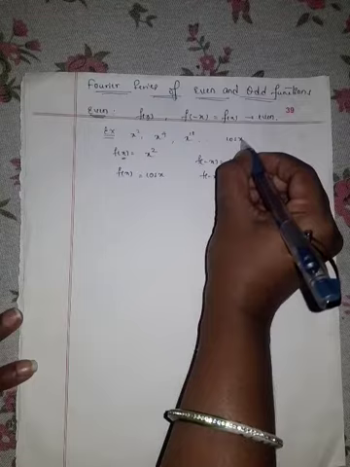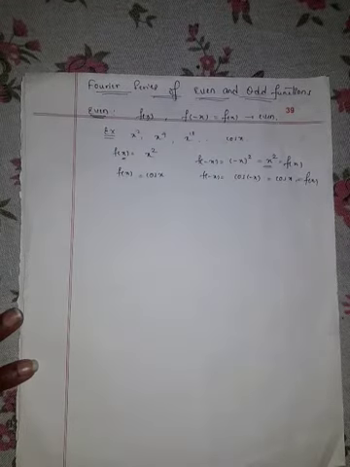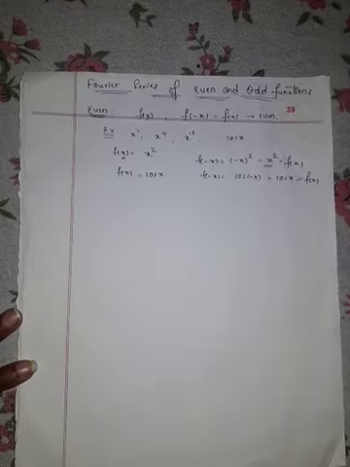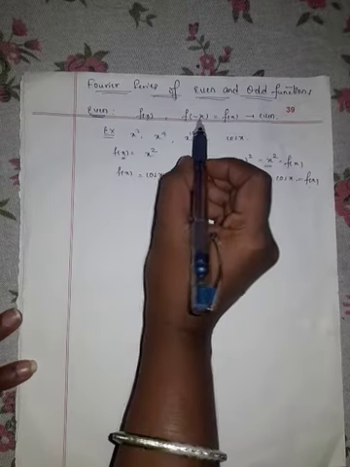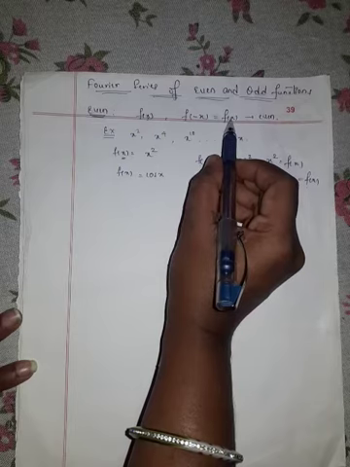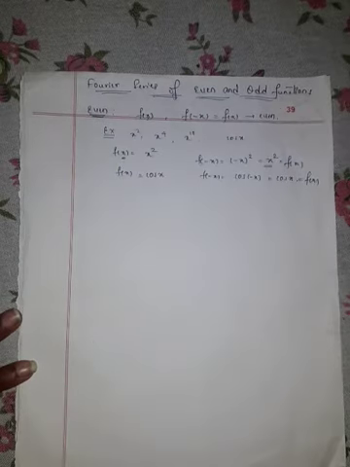So cos x is also an even function. A function f of x is said to be even function if f of minus x is equal to plus f of x.